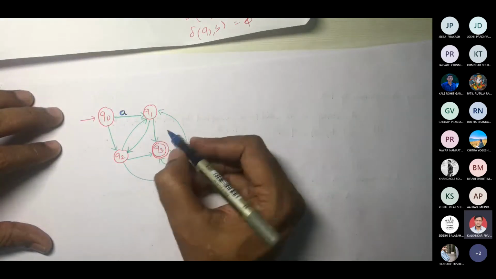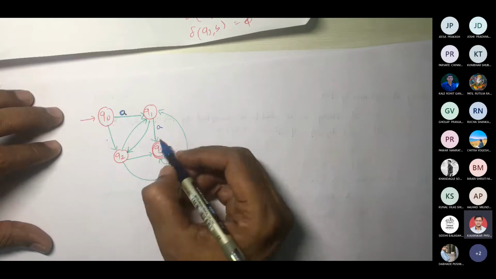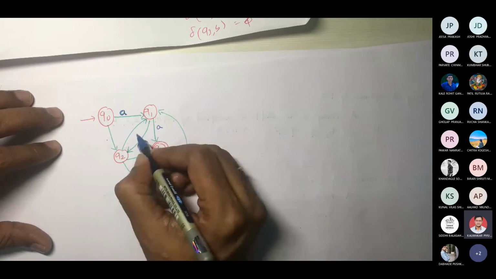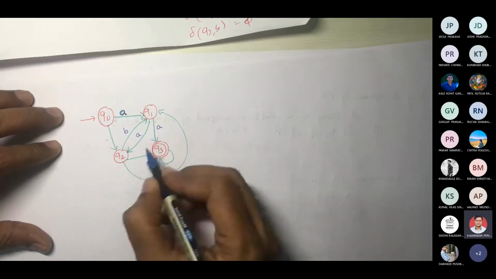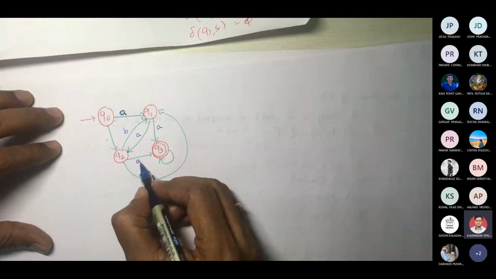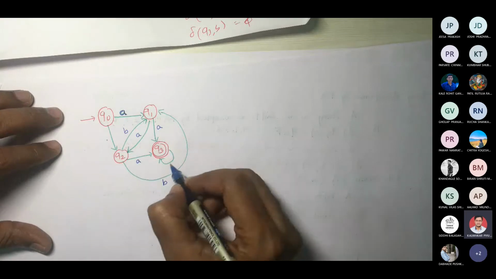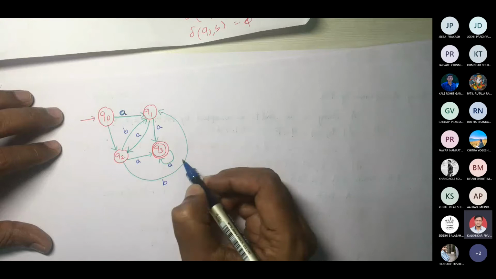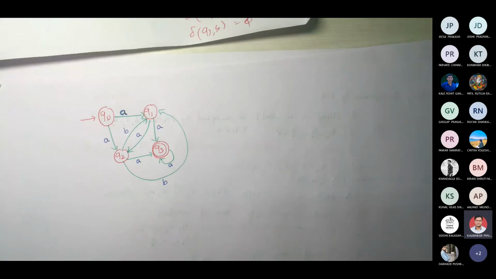Let me write the inputs. So this is A. This is A. This is A, this is B. This is A, this is B. This is A, this is A. Fine.